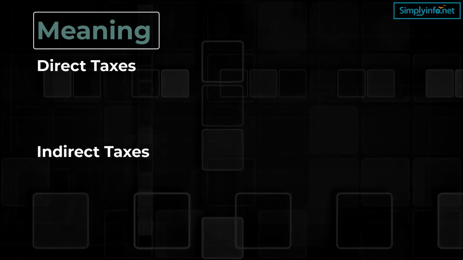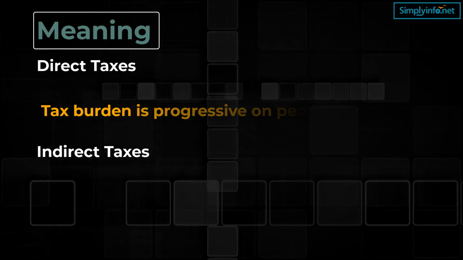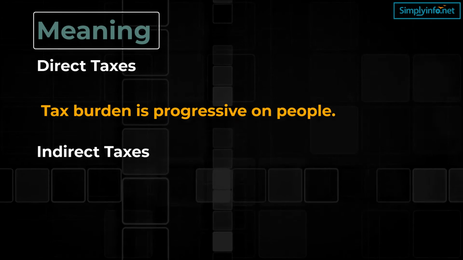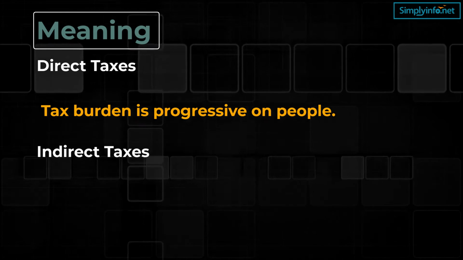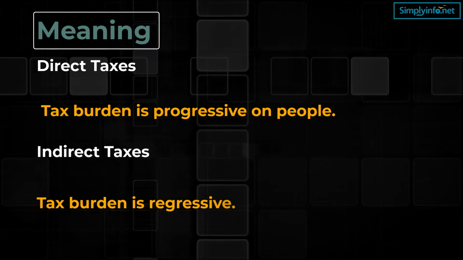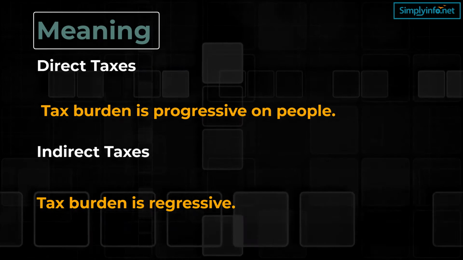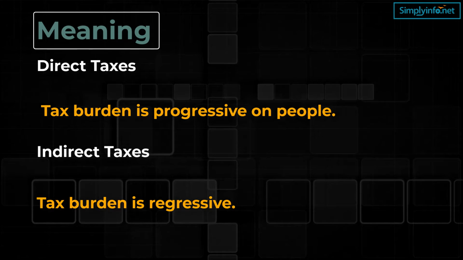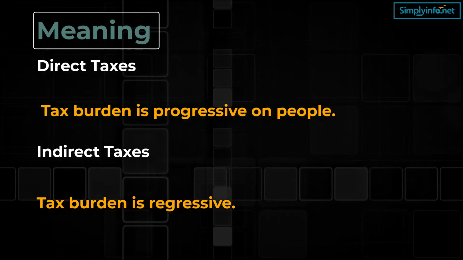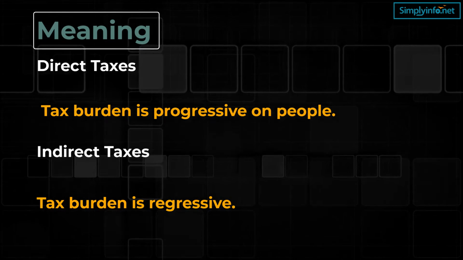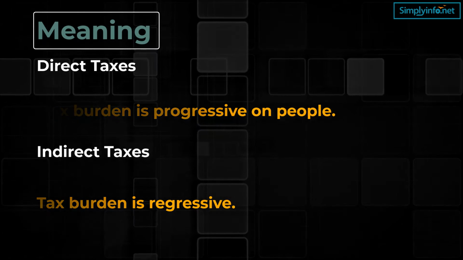Burden. Direct taxes: more income attracts more income tax. Tax burden is progressive on people. Indirect taxes: rate of tax is flat on all individuals. Therefore, higher income individuals pay a lesser and lesser portion of their income as tax. Tax burden is regressive.